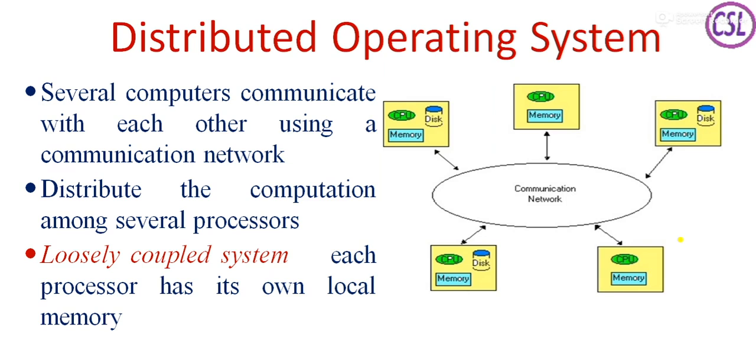In distributed operating systems, different computers communicate with each other through some communication channel or network. Whatever task is given to that operating system has to be distributed among several processors. We term this a loosely coupled system because each and every processor has its own local memory.